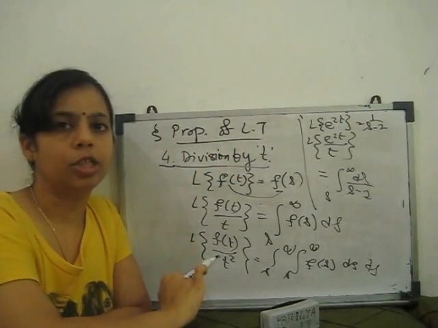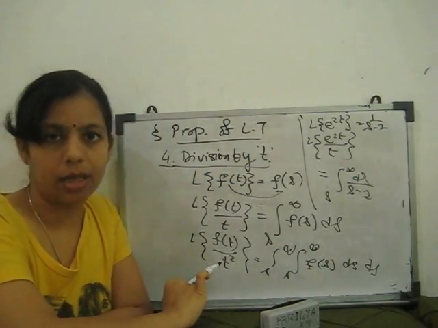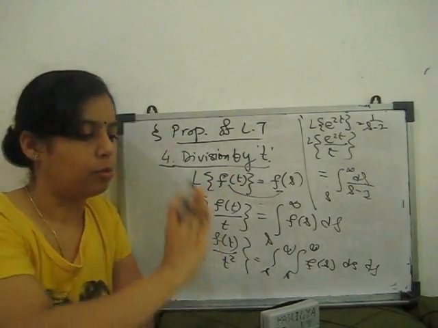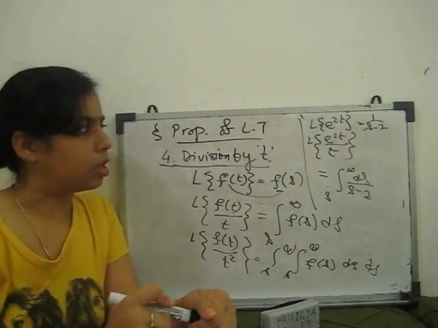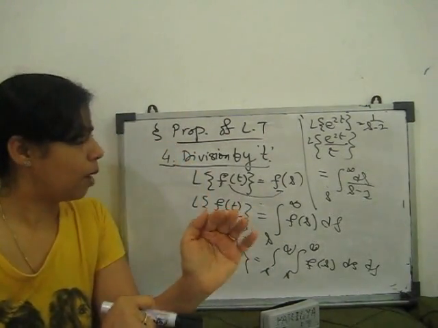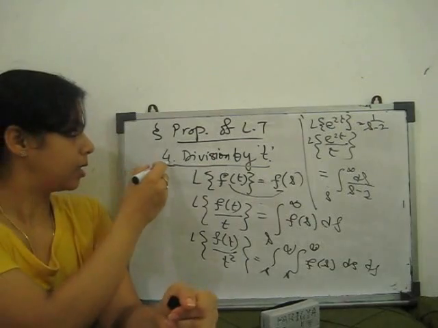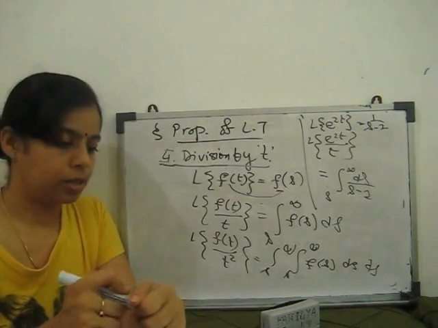Integrate one with, this is log of s minus 2, you have to apply the limit, you will get the Laplace transform of this. So that is the fifth property of Laplace transform, division by t.